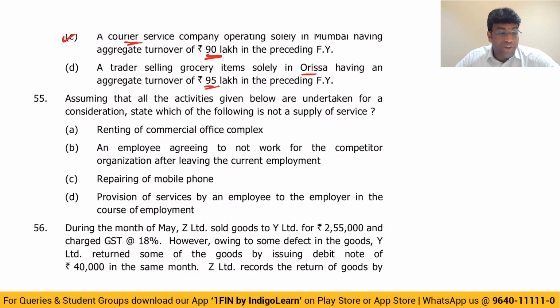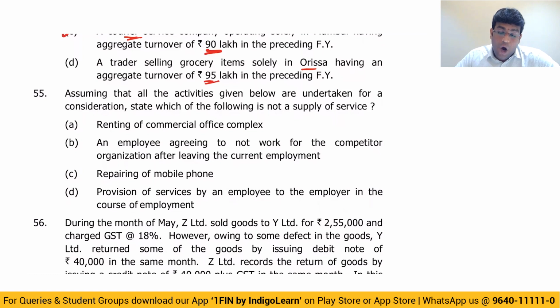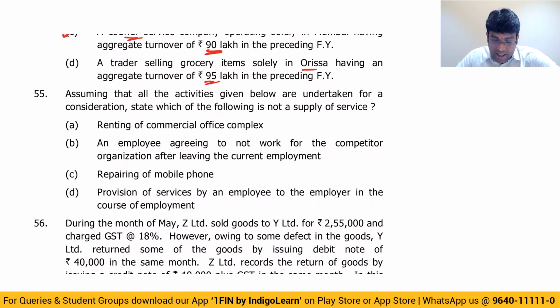Next point, question number 55. Assuming that all the activities given below are undertaken for a consideration, state which of the following is not a supply of service. Renting of commercial complex, it is a supply of service. An employee agreeing to not work for the competitor organization after leaving the current employment, that is also supply, guys.